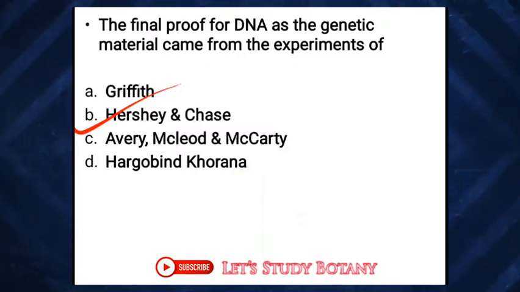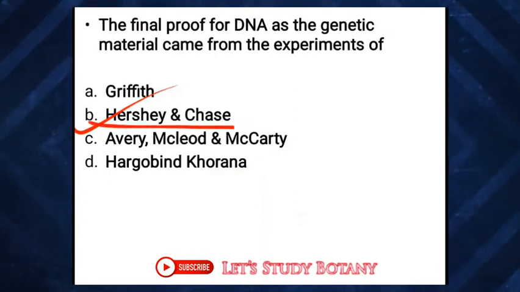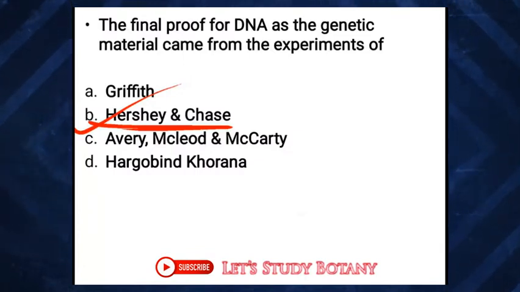Then Avery, MacLeod, McCarty determined the biochemical nature of the transforming principle. But the Hershey and Chase experiment proved that DNA is the genetic material. They proved that the bacteriophage injects its genetic material into the host cell, leaving its protein coat outside the cell.